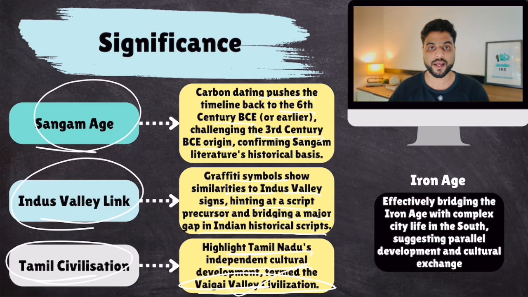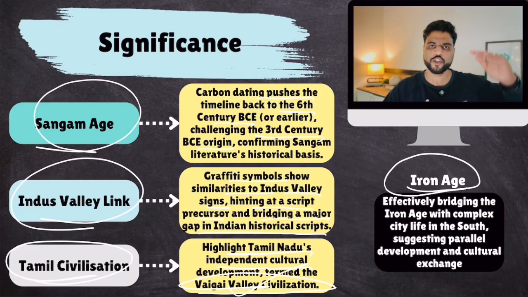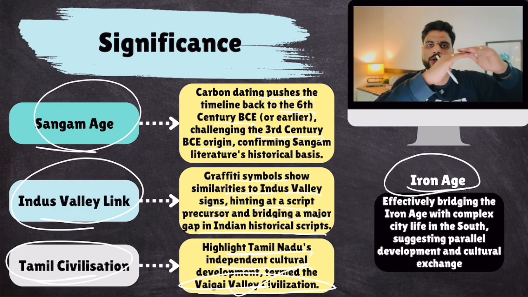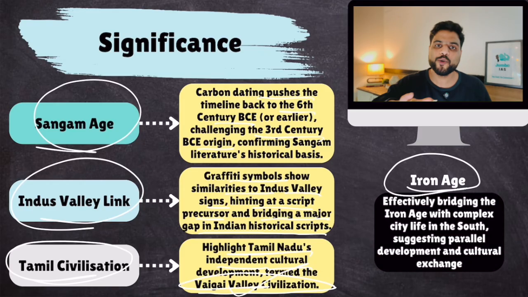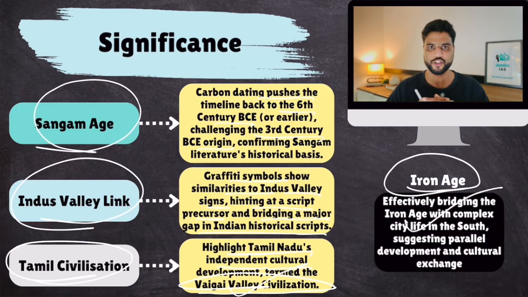That's significant. Plus, the Iron Age dilemma was solved, because archaeologists found iron tools and a civilization as far back as 800, 700 BC. But Sangam age started in 3rd century BC. So there was this huge gap between 800 BC and 3rd century BC. What were people doing during this time? But now, when you push Sangam age to 800 BC, you know that these findings around 700, 800 BC were of Sangam people only. So this link has been bridged.